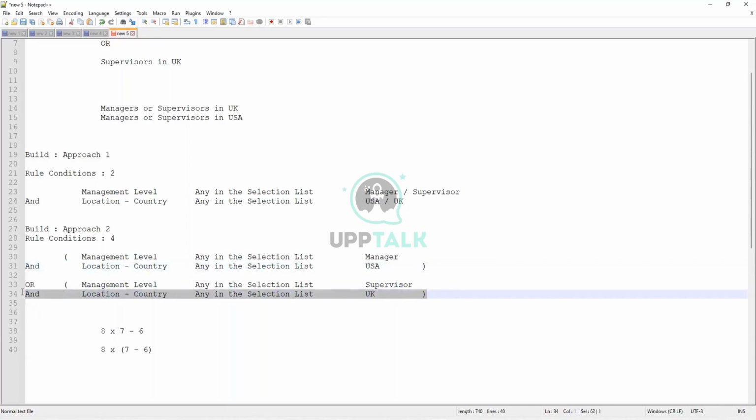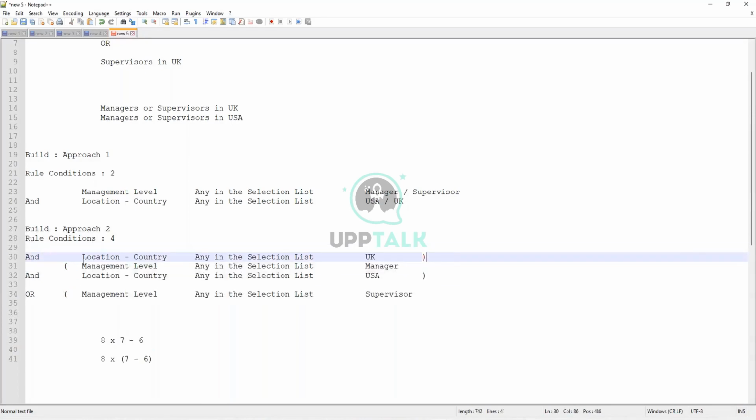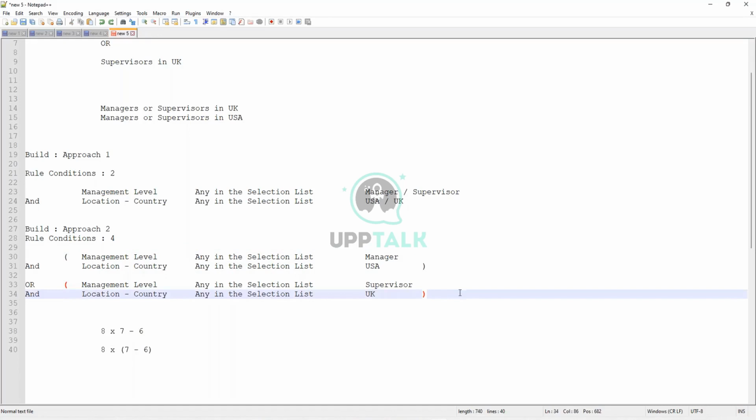If you change the sequence, let's say I put this row at the beginning, it still makes a difference. If we change the sequence of these rule conditions, we change the condition. So the sequence is quite important, right? Because you have used brackets, you have put in AND and OR conditions. So the sequence in which you write the rule is also very important.